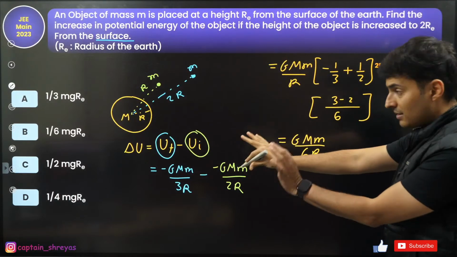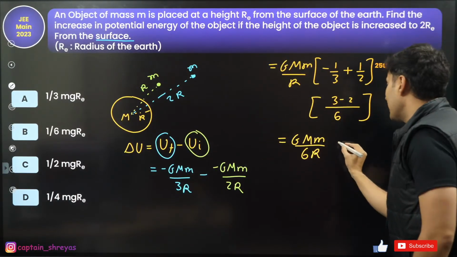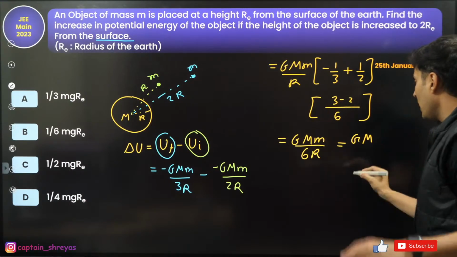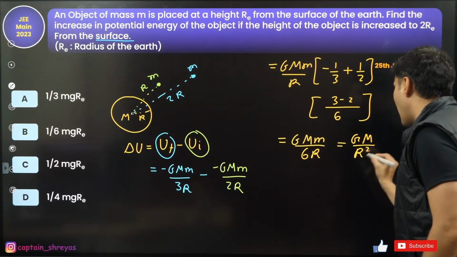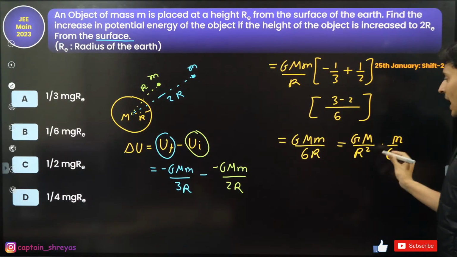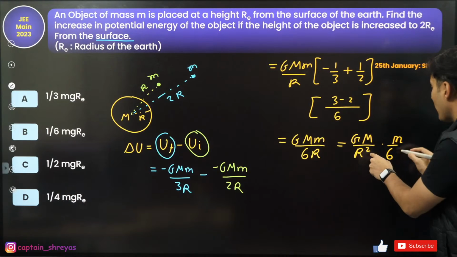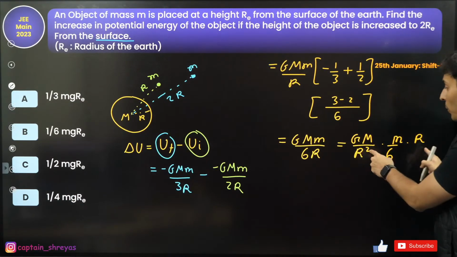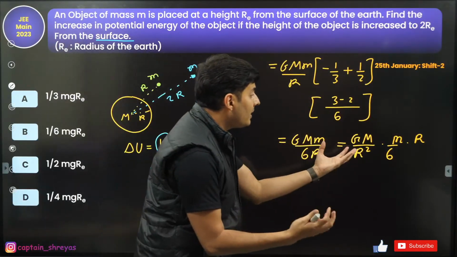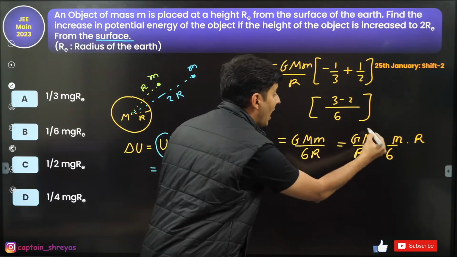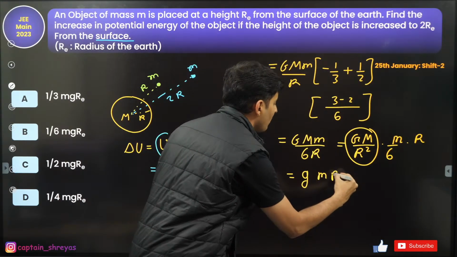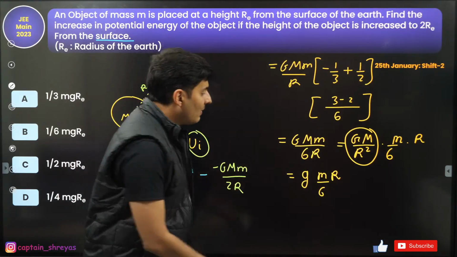But that is not the answer over there. We need to convert it by a simple way. Look at this, GM divided by, I will write it as r square. 1 by 6 is kept as it is. m is also kept as it is. Because I make it r square, I will also multiply it by r to preserve the equality. Why did I do this? Because I know GM by r square is actually acceleration due to gravity. And this is g m r divided by 6.